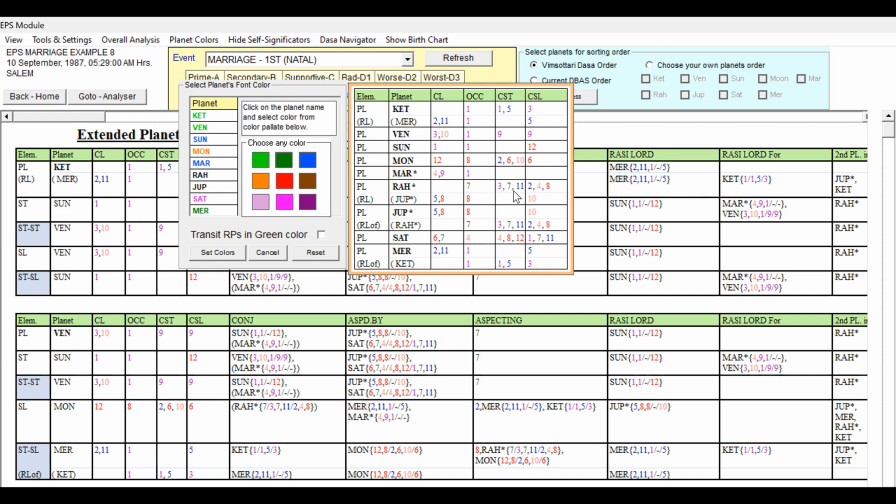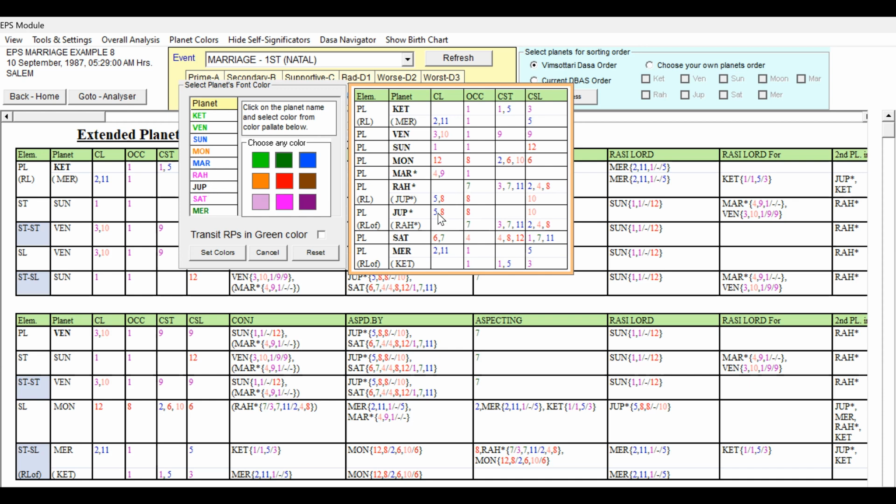Because of the favorable grouping, it will definitely be favorable. And because of the 4, 8 cuspal sublord and some weakness, it has mixed signification. So Rahu we can give mixed. Suppose 4 and 8 were present in the CL or OCC, then we would have given blue also. But it has 4, 8 in the sublord CSL, so it is supported by this. So I prefer Rahu with pink, that is the mixed one.